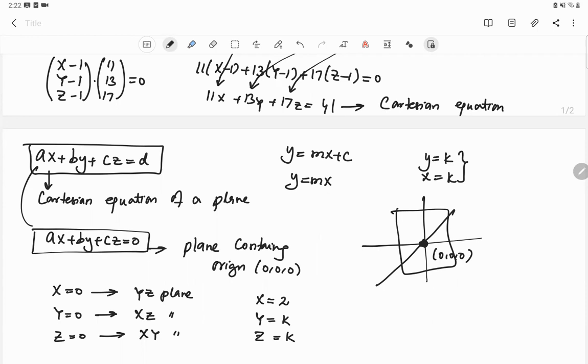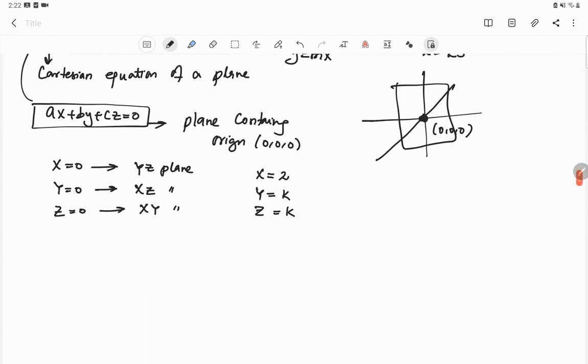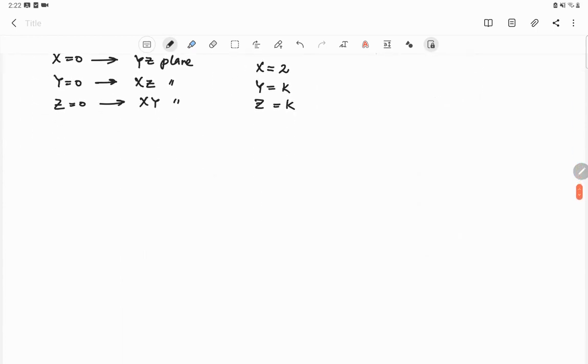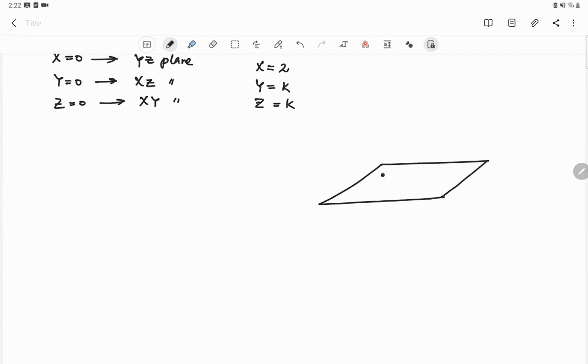Okay, now if they ask you to find the equation of plane which passes through the following 3 points, let's say that they give us 3 points lying on the plane, and they do not give us a vector perpendicular to the plane. For example, they give us a point A (2, 4, 1), then B (3, 0, -1), and then point C (8, 1, 1).